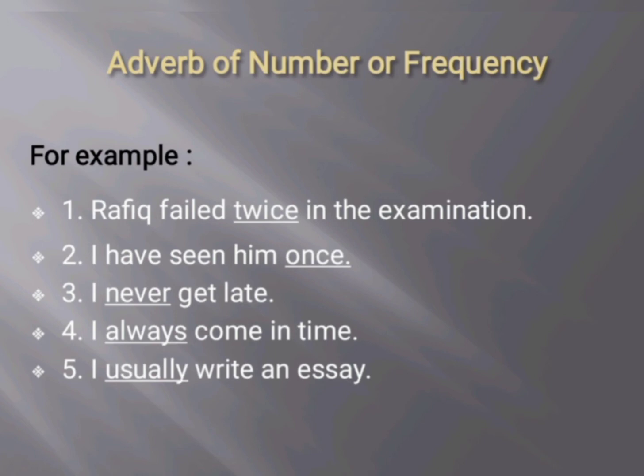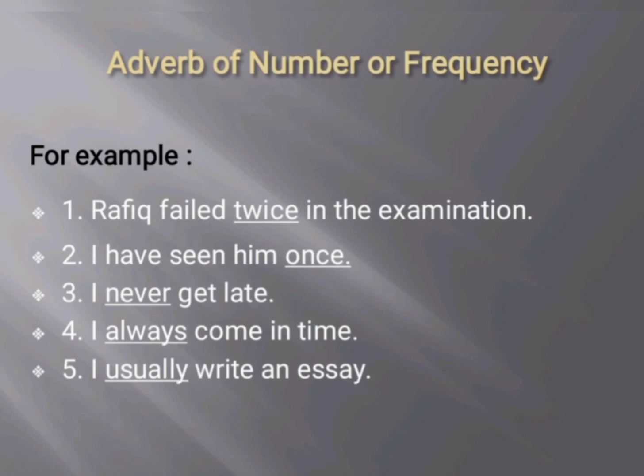Rafiq failed twice in the examination. The underlined word twice is an example of adverb of number or frequency. In the next sentence, I have seen him once. The underlined word once is an example of adverb of number. In the next sentence, I never get late. The underlined word never is an example of adverb of number or frequency.